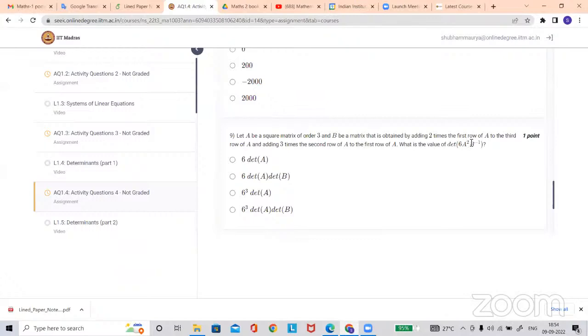Excuse me, sir. Sorry to disturb you. Sir, I think we have to go for the concept first. If our concepts are clear, then we can also solve the activity questions. Okay, yes, sir, I am also thinking like that.